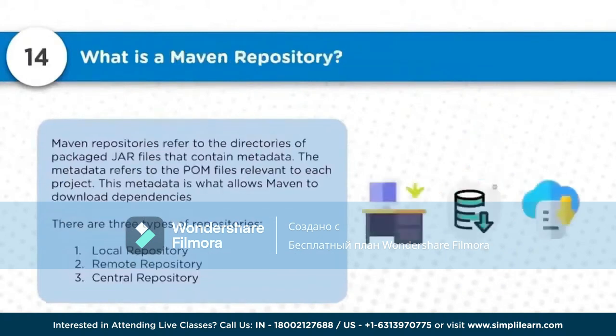Next question, what exactly is a Maven repository? A Maven repository refers to the directories of packaged jar files that contain metadata. The metadata refers to the POM files relevant to each project. Here you can get your artifacts stored, and you can also download these artifacts during the Maven build if you put up that dependency. There are different kinds of repositories available: one is the local repository, one is the remote repository, and one is the central repository. These are the typical types of repositories where we can store the artifacts and from where we can download the artifacts whenever required.